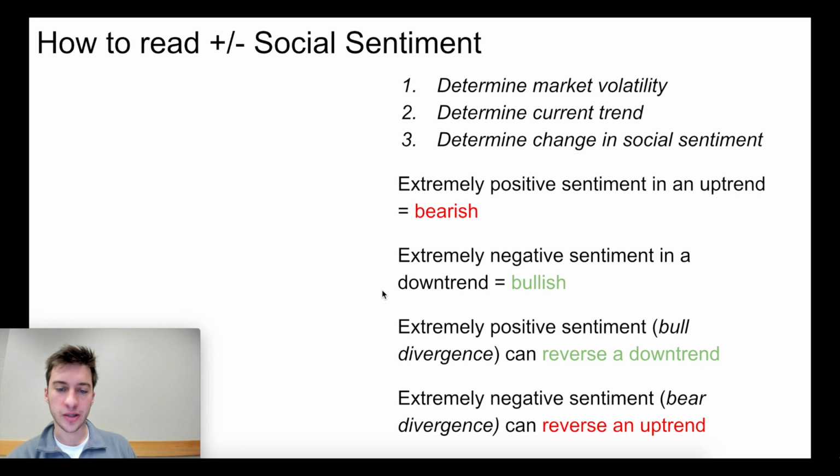And then we get a little bit more complex here. Extremely positive sentiment can reverse a downtrend. I talked a little bit about this with market sentiment, but this is a little bit more true with news sentiment, I would say, than with market sentiment. With social sentiment it is. So if we see a very strong downtrend and then a period of low volatility, during that period, if we see a large amount of positive sentiment coming in, that can actually begin an uptrend.